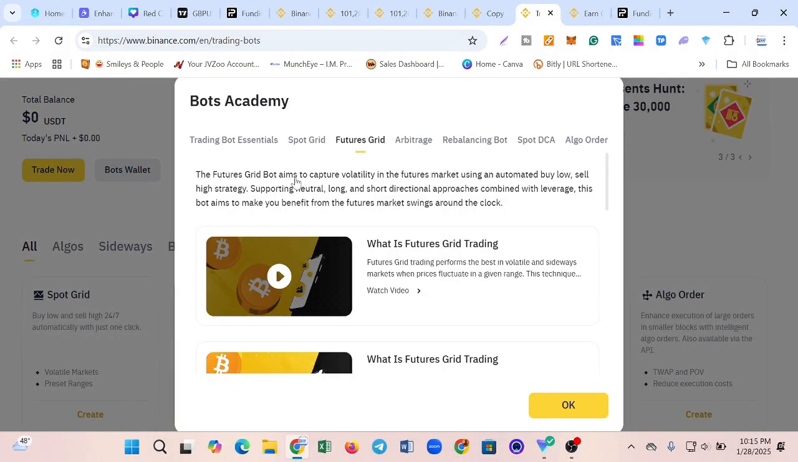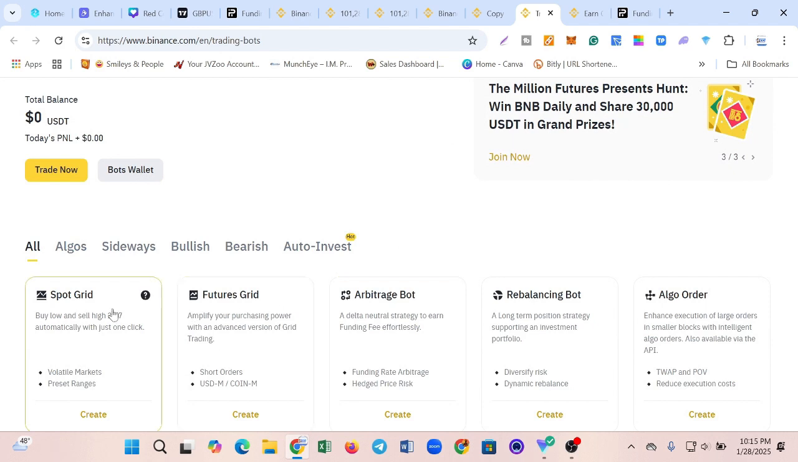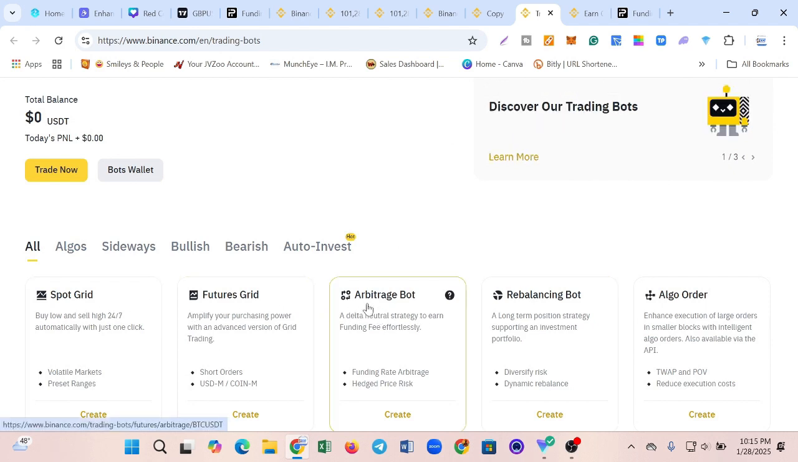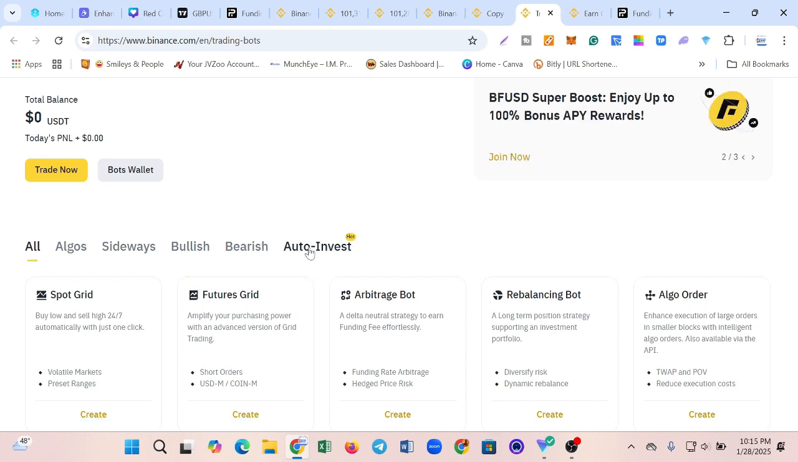You can see the futures grid bot aims to capture volatility in the futures market using an automated buy low, sell high strategy, supporting neutral, long, and short directional approaches combined with leverage. So that is how this particular one works. These two, the arbitrage bot and rebalancing, and auto order, I wouldn't want to be talking about, but I'm going to be talking about this one called auto invest.